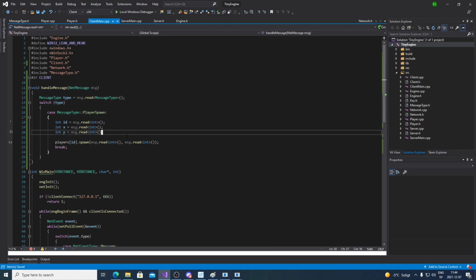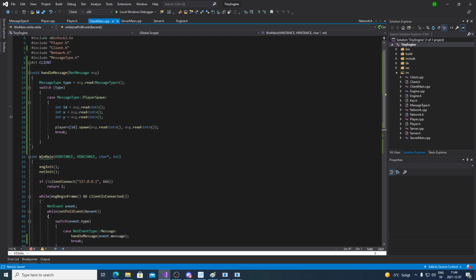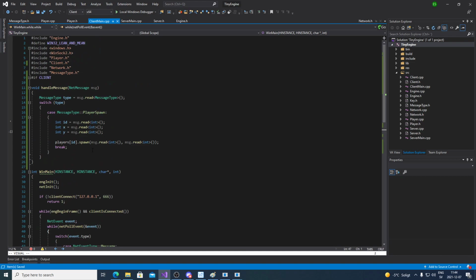I'm assuming you have the free also in this function, right? The free actually happens here. Oh, right. Yeah, the free happens at the end of the event. It's ugly, but it is what it is. So now we have control over exactly when stuff is read and how. Now we can safely read our x and y values knowing what order they're gonna be read in.